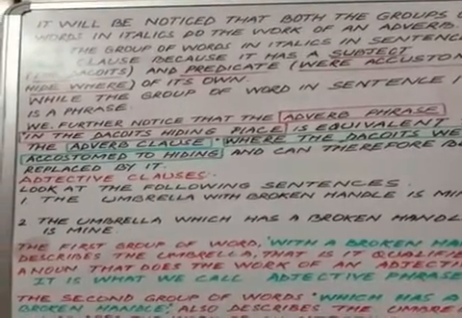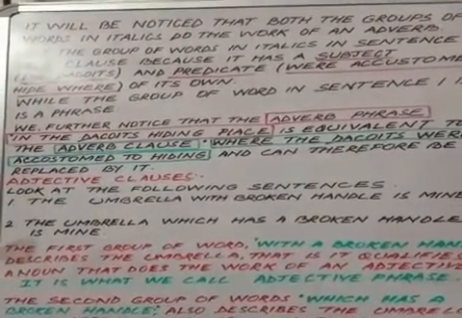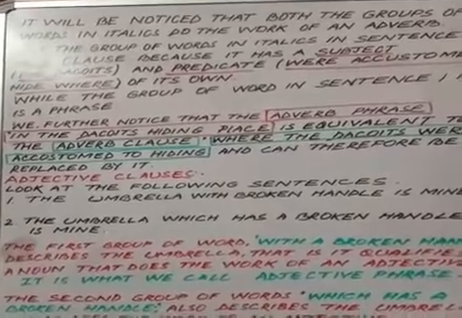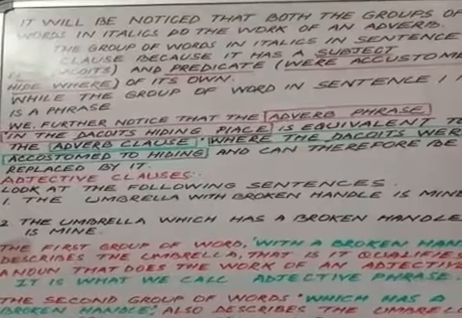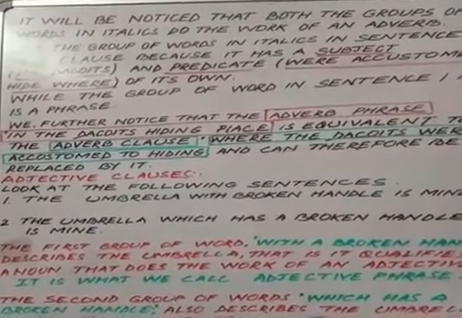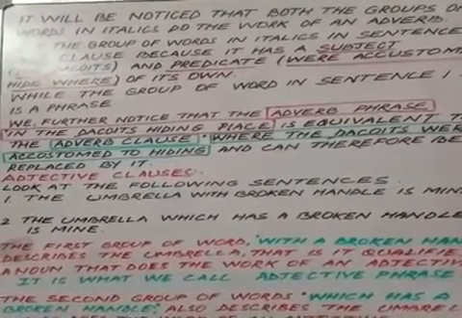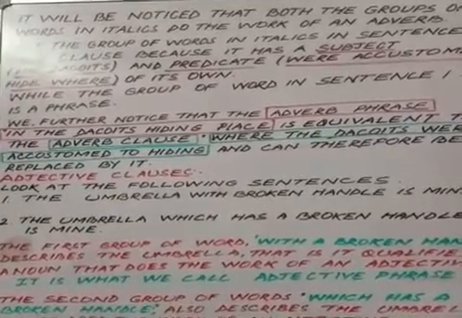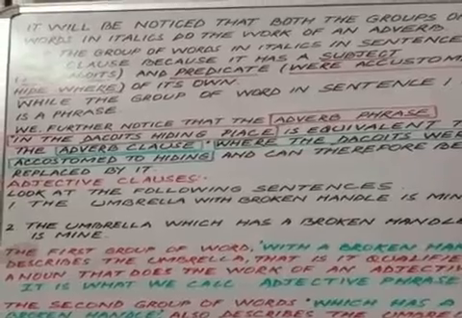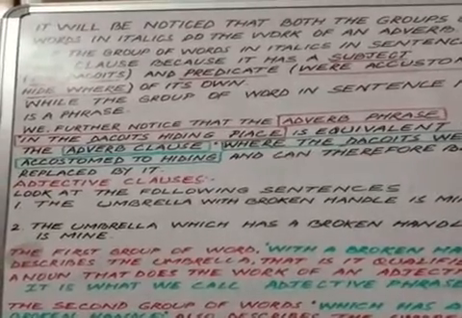But the group of words in italics in sentence 2 is a clause because it has a subject and predicate of its own. What is the subject of the second sentence?